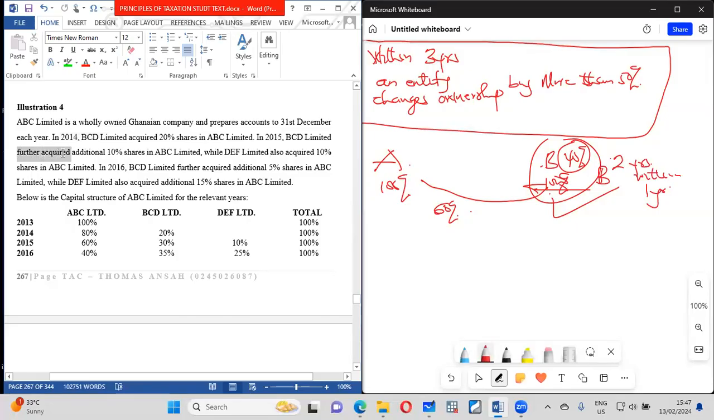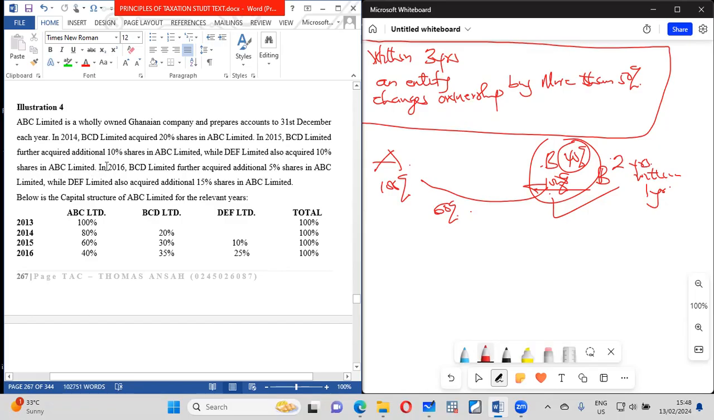In 2015, a further acquisition was done. That is 10% in ABC shares. BCD acquired an additional 10%. So right now, 30% is acquired. Still not considered a realization because they still have 70 there. While DEF also acquired 10%. So it means that now, in 2015, the second year, they still have 60%. So it is not deemed realized because only 40% is acquired.